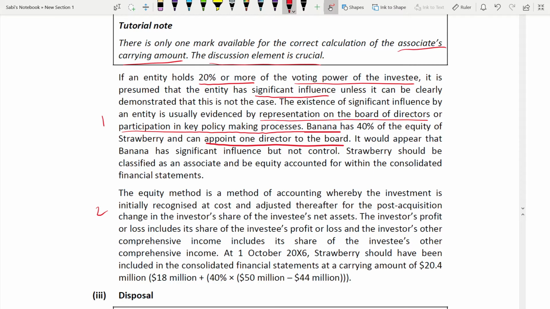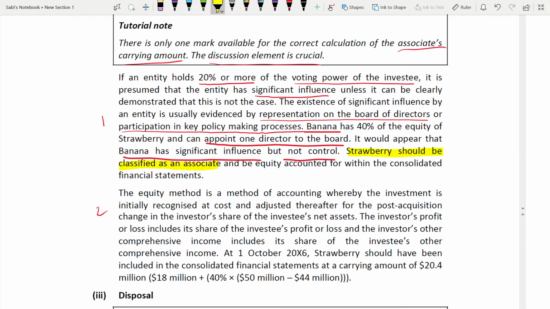So it would appear that Banana has significant influence. We are not talking about Strawberry; we're talking about whether the parent company Banana has significant influence over Strawberry or not. So Banana has significant influence but not control. Because it is significant influence and not control, by definition it is an associate. So Strawberry should be classified as an associate. This you have to write, okay?